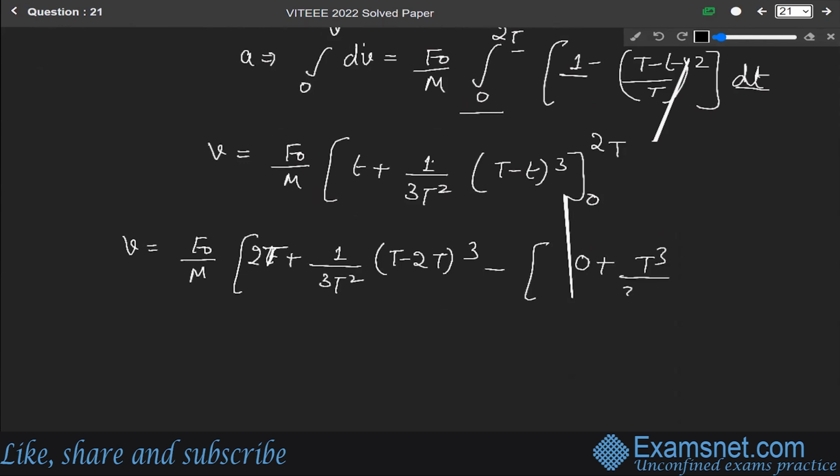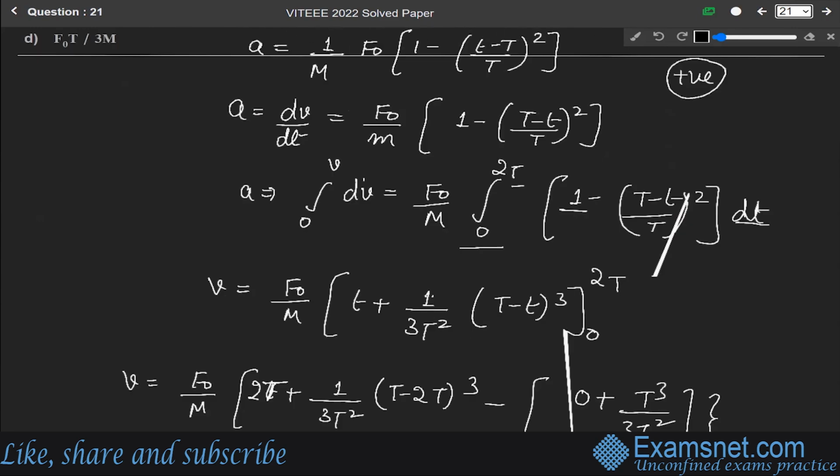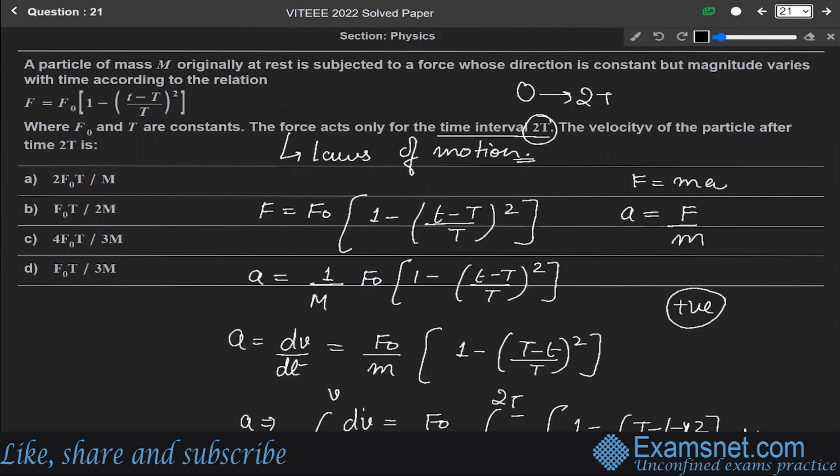So it will become v equals F naught over m times 2T over 3. So this is our final answer, that is velocity v equals F naught over m times 2T over 3. So the correct answer is option 3, C.